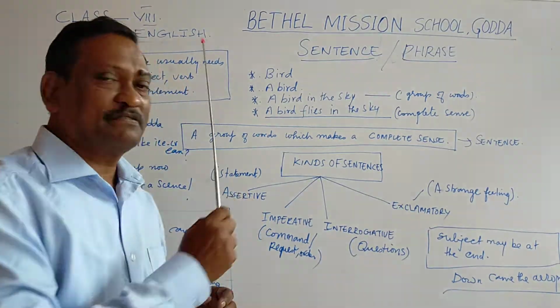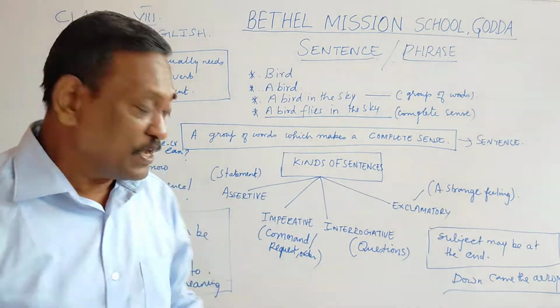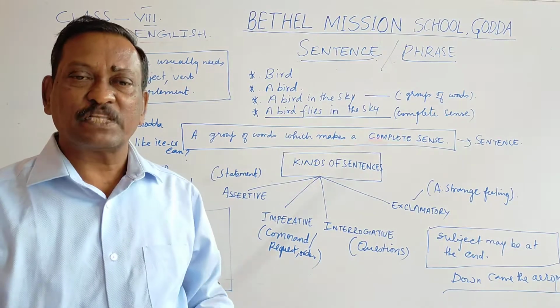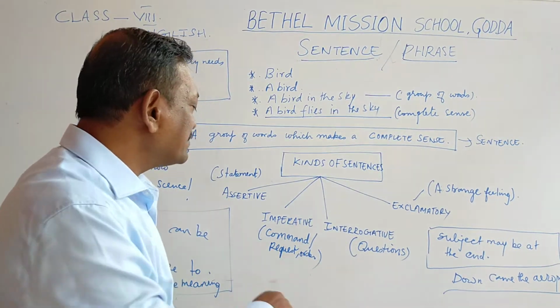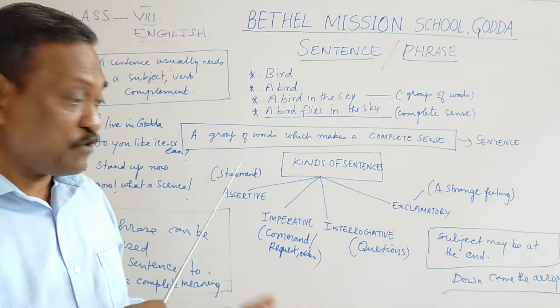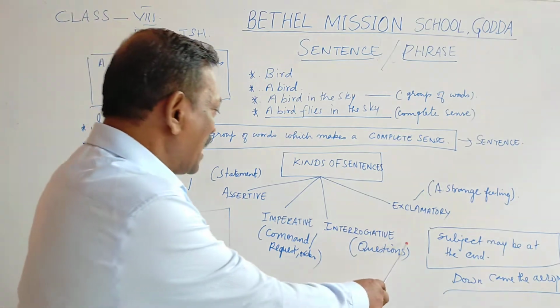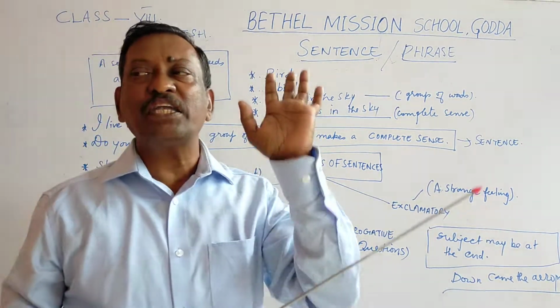So, an order. Bring me that book immediately. That's an order. So, an order, a request, a command, all these three things come under the imperative sentence. I hope it's clear.